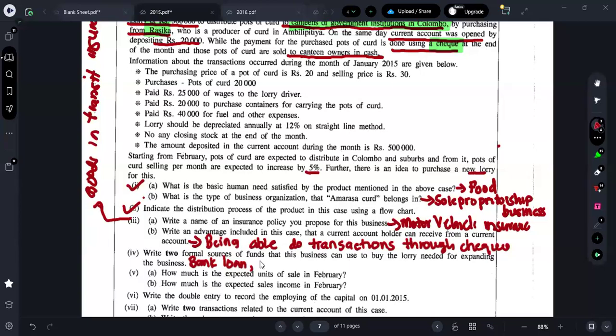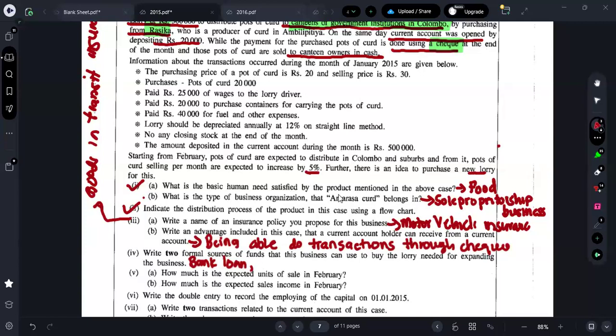It is an informal source, right? Where you are just taking a call to a friend, "Machan, look, I need some money," and you are taking a loan. You will repay him later, fine. That is an informal source, no? But when you are taking a bank loan, can you call the bank manager and get the loan like that? No, right? You should go through a procedure. There is a procedure for you to follow, which means that is kind of a formal source.